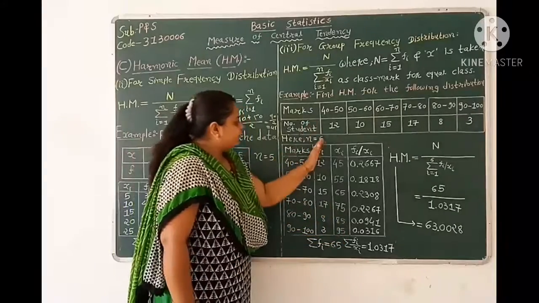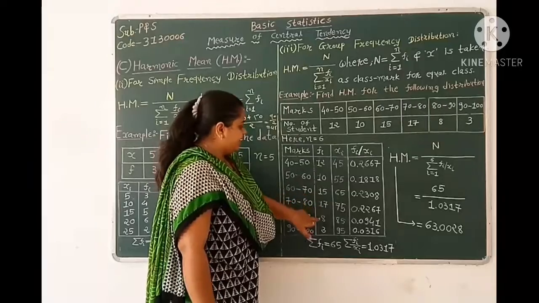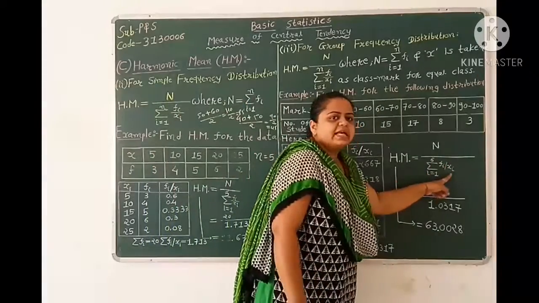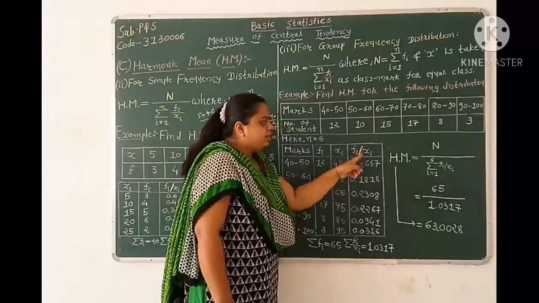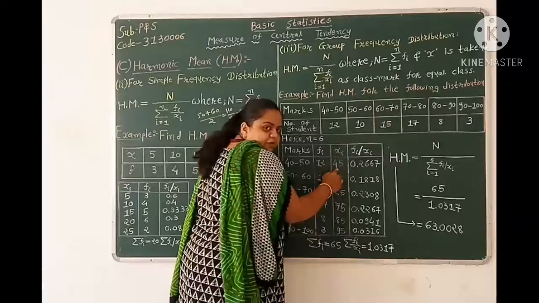Now fi we already have given: 12, 10, 15, 17, 8 and 3. Here we need fi over xi. So we have to find fi over xi. Now our fi is 12 and xi is 45.